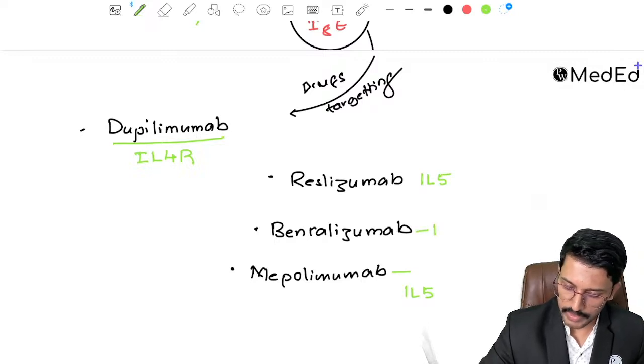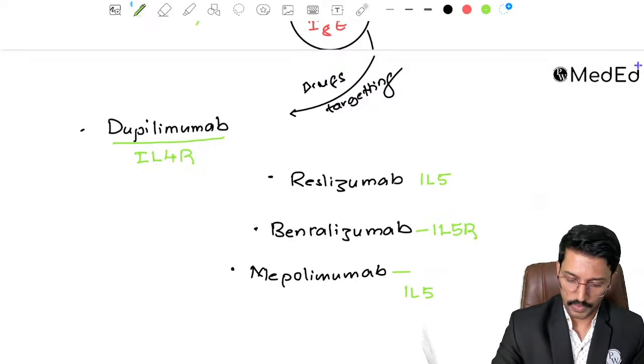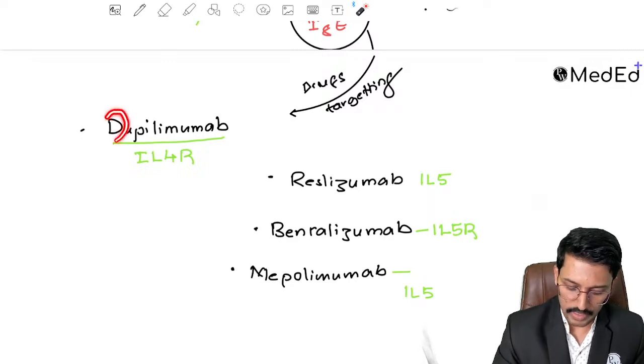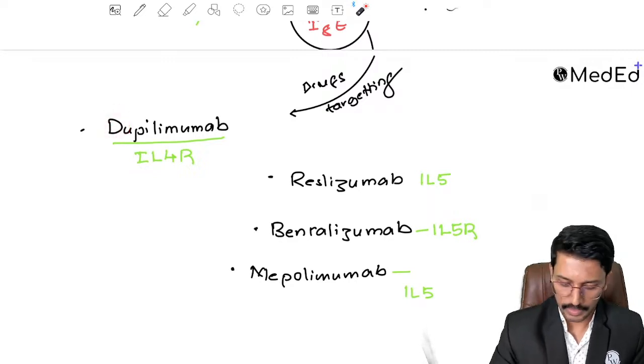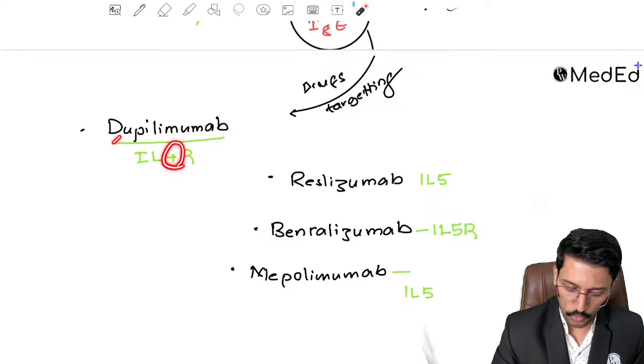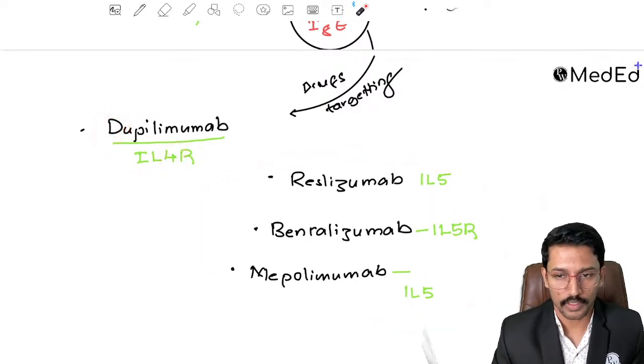And benralizumab is targeting the interleukin 5 receptor. Okay, we shouldn't be getting confused here. This is pretty easy to remember. D is the fourth letter of the alphabet and interleukin 4 is the fourth, right? So 4 for D, and all the remaining you can think of as related to interleukin 5.